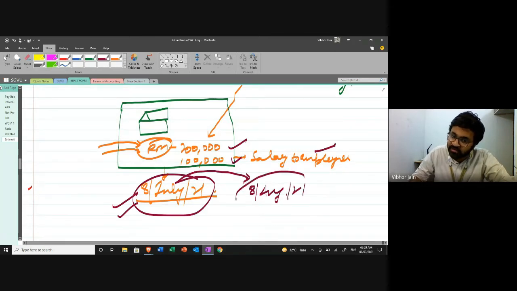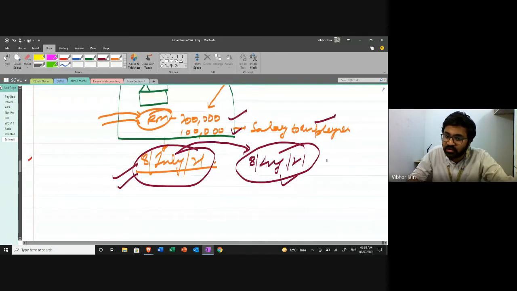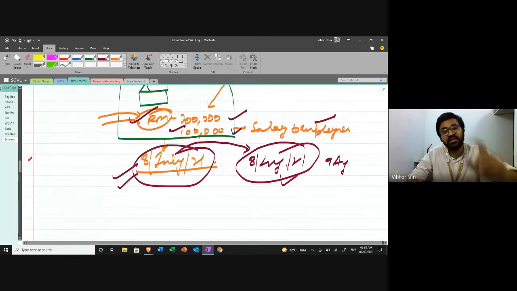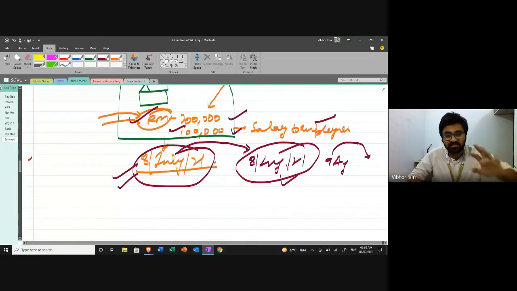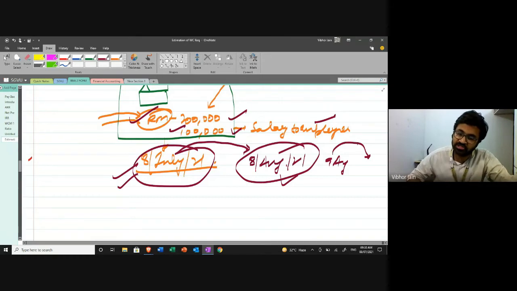On this 8th August, you'll get the money again. Then on 9th August, you are going to purchase the raw material again and make the payment again. Then again, there's going to be a gap of 1 month. After 1 month, you are going to realize the money from sales, assuming all my sales are cash. If it is credit sales, in that case, the time is going to increase. I hope you understand what I'm saying.